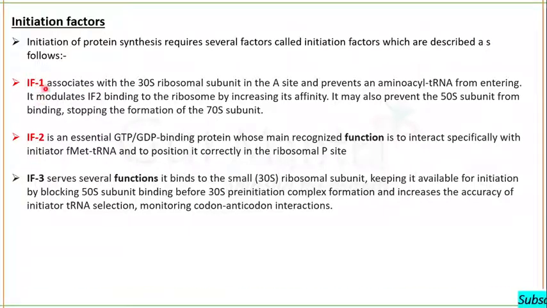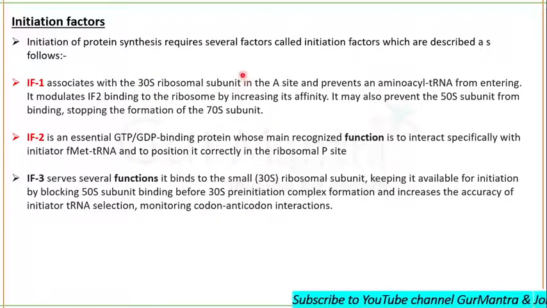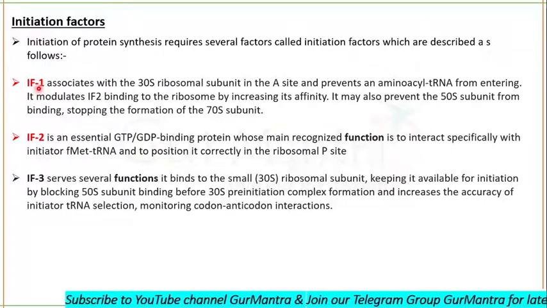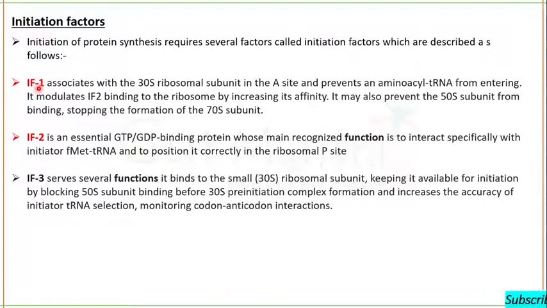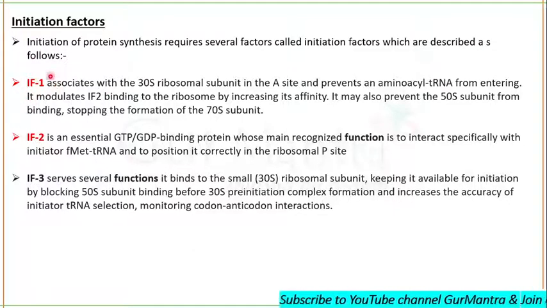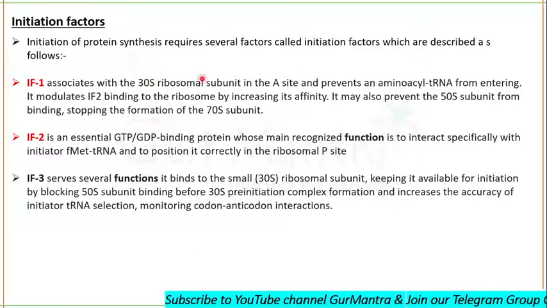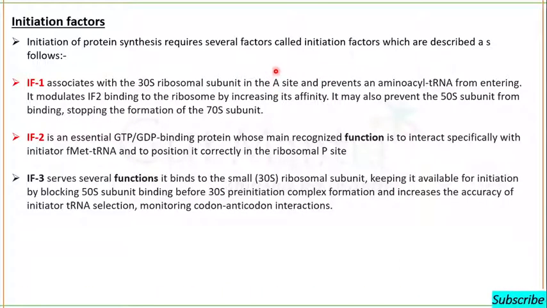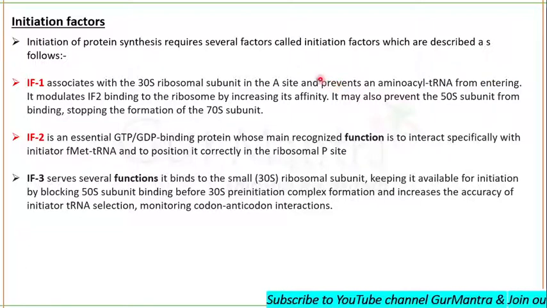See, initiation factor 1 is associated with the 30S ribosomal subunit in the A site. Okay, I have told you about the E site, P site, A site in my previous lectures. So this initiation factor 1 associates with the 30S ribosomal subunit in the A site, and it prevents the aminoacyl tRNA from entering the A site.